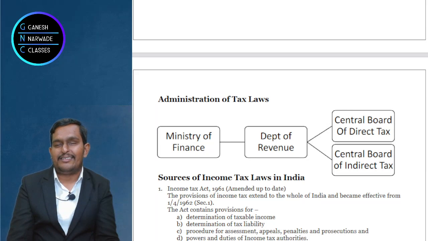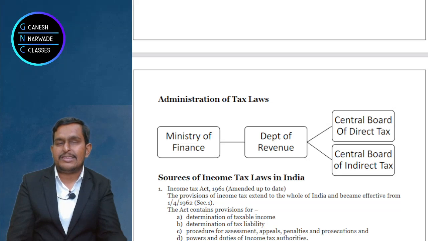They sound like heavy words, right? They felt that way to me also. Now I'll help you understand what assessment is. When you write an exam, the teacher will correct the papers, yes or no? So what is the teacher doing? The teacher is assessing your performance. So in simple language, assessment means when you show your income to the income tax department, when you show this is your tax liability and pay, did you pay the correct amount of tax? Did you show the correct amount of income? All that is assessed, and that is assessment.